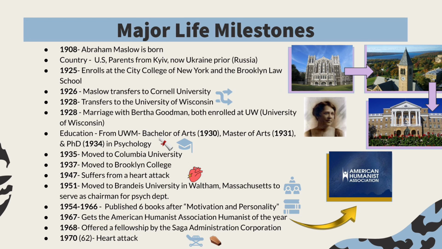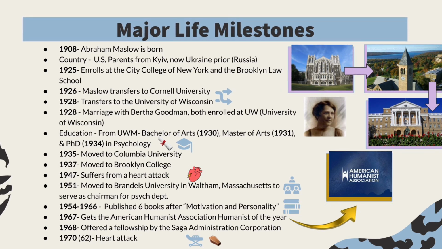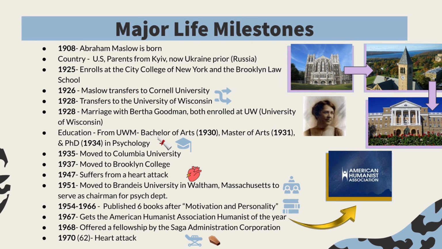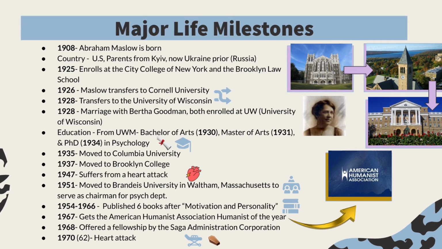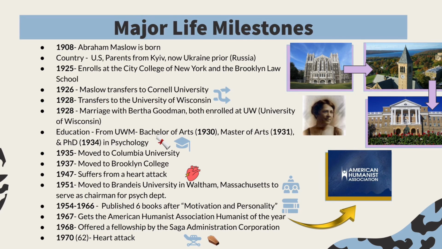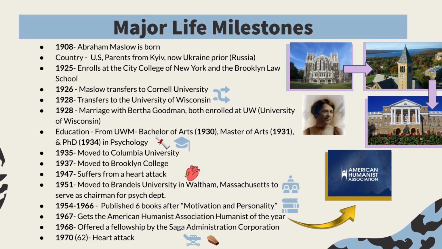So this is where he actually got his three main degrees from. He got his Bachelor of Arts in 1930, his Master of Arts in 1931, and his PhD in 1934, all in the field of psychology. After he got his degrees, he wasted no time and went right into teaching.